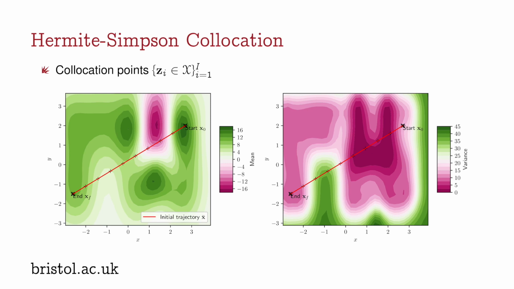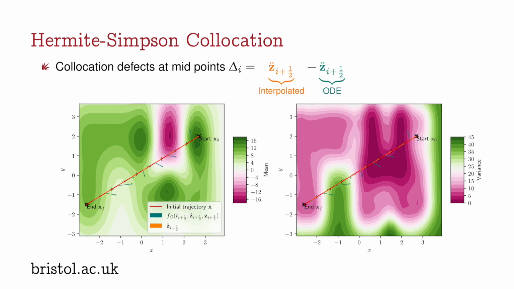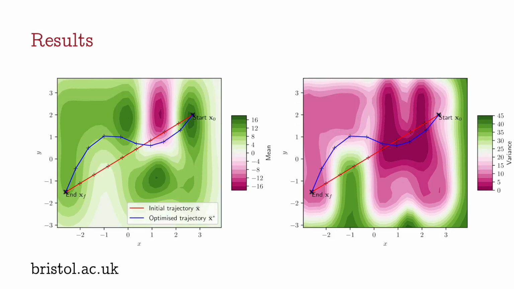We first discretize our trajectory into a set of collocation points. We then define a set of collocation constraints at the midpoints, which we use as constraints in the sequential least squares programming optimizer in SciPy, with a dummy cost function. The result of the optimization is the blue line shown here, which is pretty cool. We have been able to remain in our preferred dynamics mode, and we've also been able to remain in regions of dynamics where we can predict confidently. We avoid going to this region of high posterior variance.